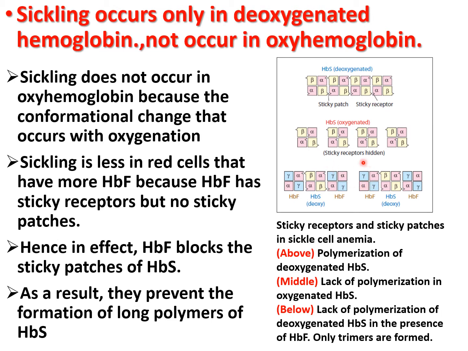And here in oxygenated hemoglobin S, sticky receptors are hidden. In the figure below, there is a lack of polymerization of the deoxygenated hemoglobin S in the presence of fetal hemoglobin. Only trimers are formed.